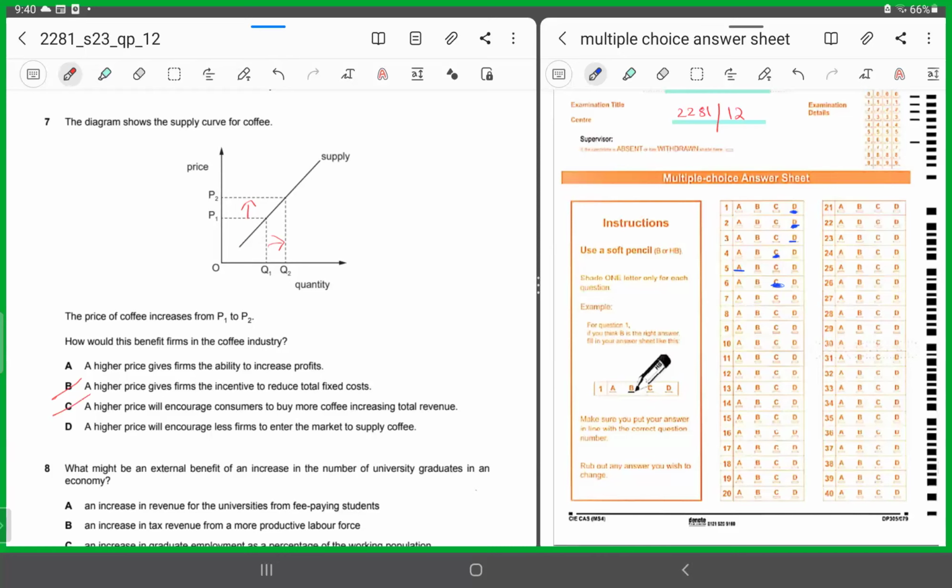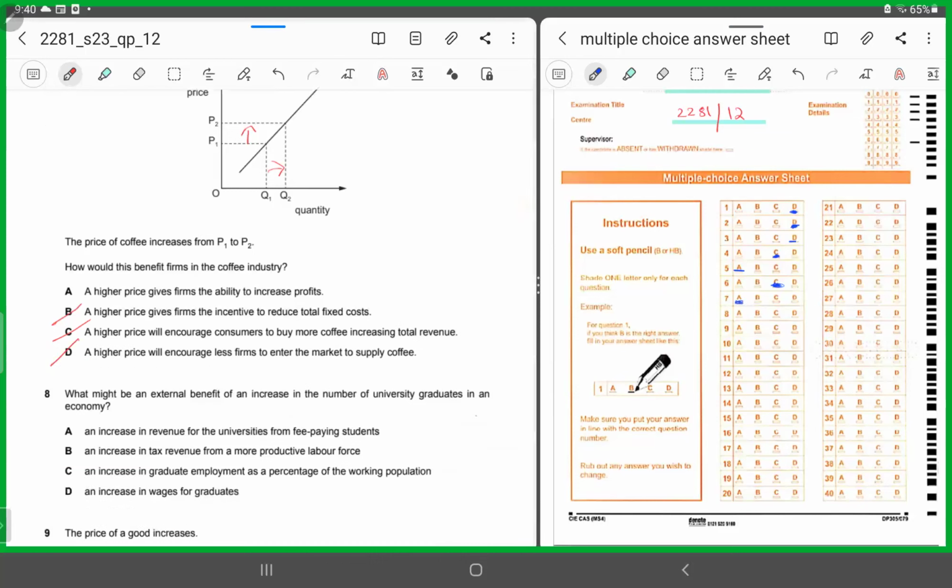D says a higher price will encourage fewer firms to enter the market to supply coffee. It would have been the opposite. When the prices are rising, they encourage people to enter into the industry to reap the benefit of higher profits. So again, D is also not the correct option. So we are left with A. A higher price gives firms the ability to increase profit. Higher the price, higher the revenue, and eventually it will lead towards higher profits. 7 has to be A.